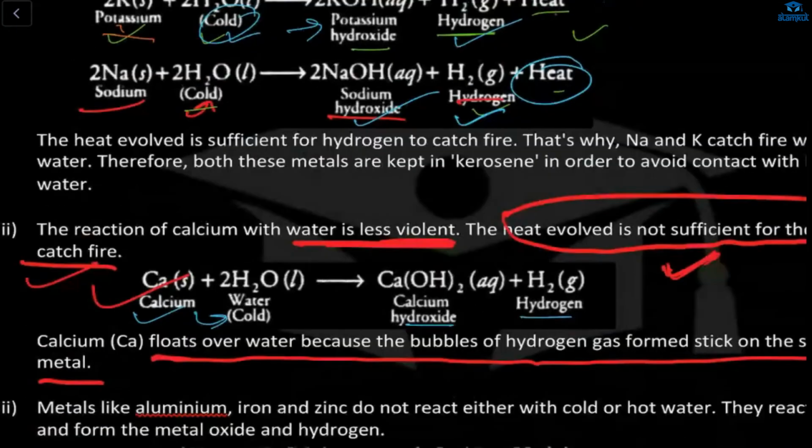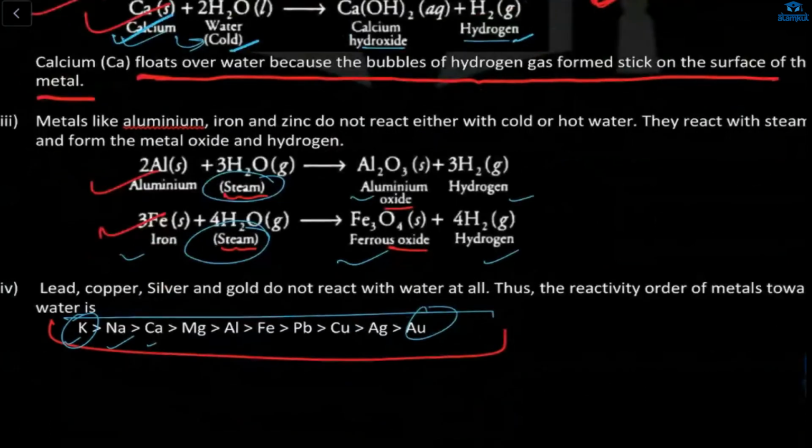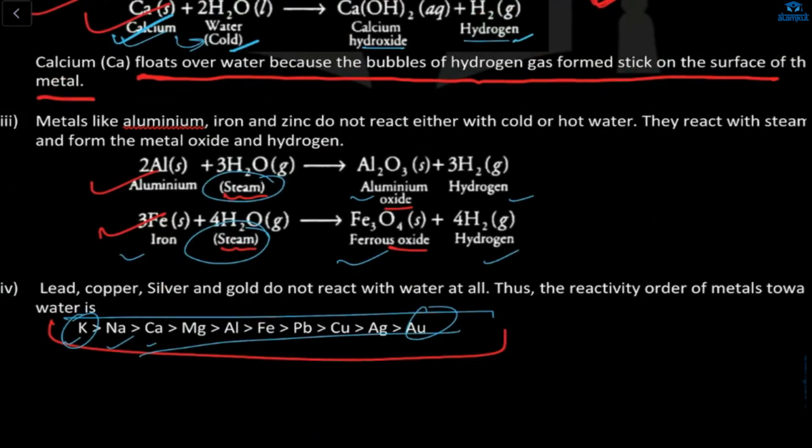Okay. Next is calcium. This we already know; it will combine by the same process. It will combine with cool water to give calcium hydroxide and hydrogen. These two are also the same, and this is just showing the reactivity series, that which metal is more reactive and which is not.